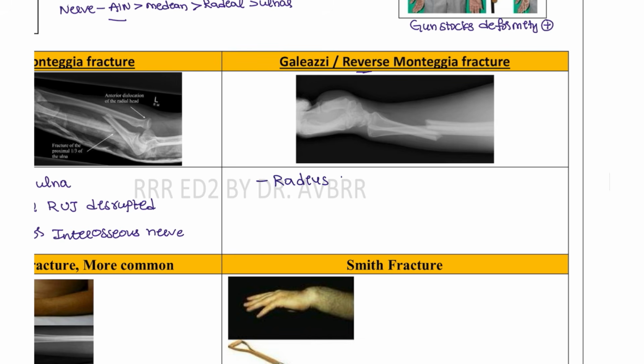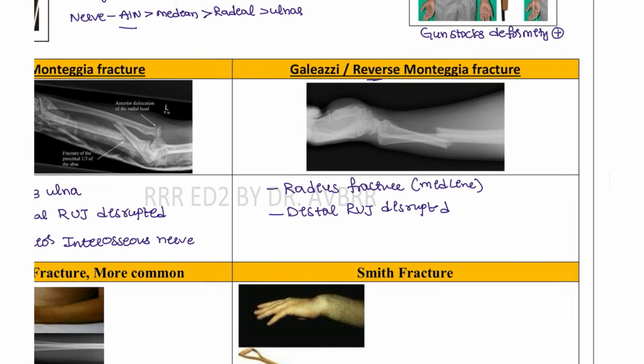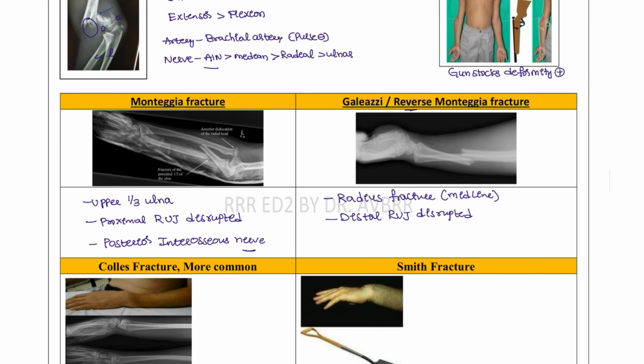This is radius fracture. Okay, middle, or we can say midline, and there will be distal junction that is disrupted, or we can say that displacement has happened. That is a distal fragment that is displaced. And the nerve that is most commonly involved is the same posterior interosseous nerve, or this could also be associated with the median or other nerves. But the most common nerve for the Monteggia is the posterior interosseous nerve.